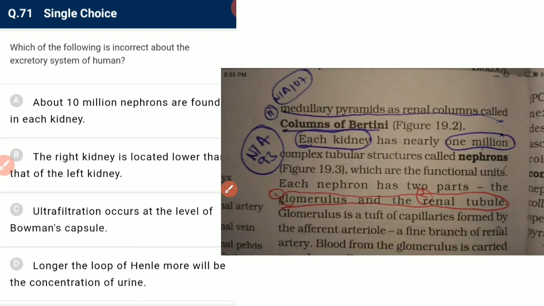Which of the following is incorrect about the excretory system of human? About 10 million nephrons are found in each kidney. No, about 1 million, not 10 million. So it is 1 million, not 10 million, so it is incorrect and the required answer.